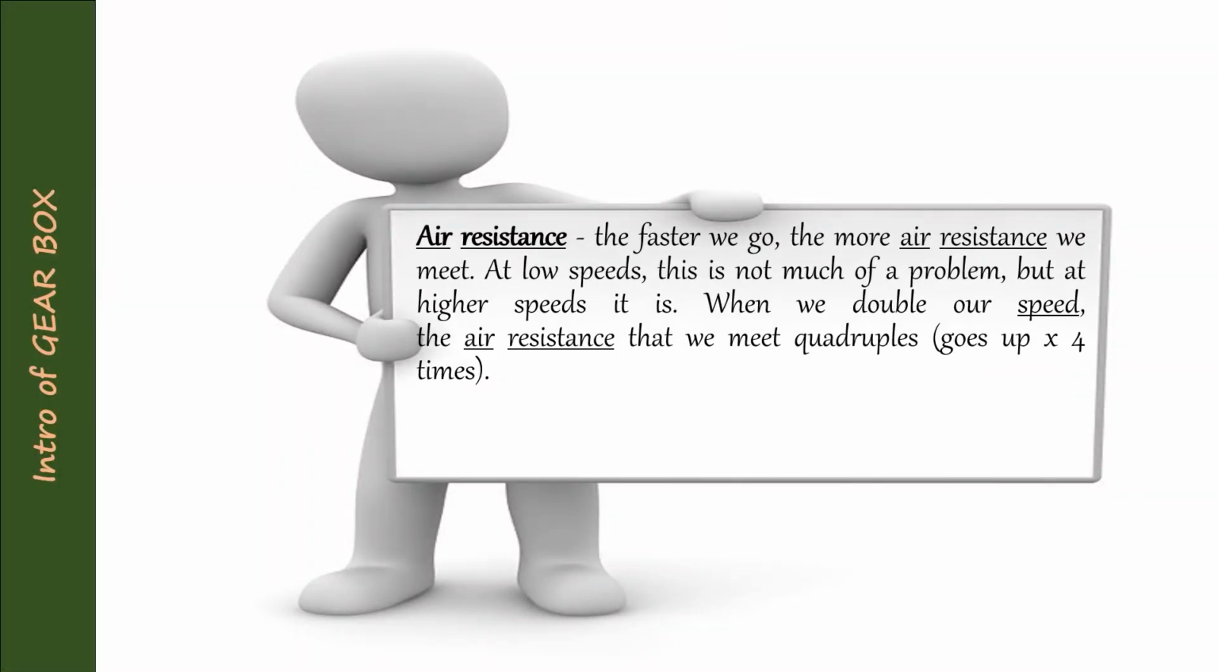Air resistance: the faster we go, the more air resistance we meet. At low speeds this is not much of a problem, but at higher speed it is. When we double our speed, the air resistance that we meet quadruples, goes up four times. So the air resistance we get increases with the square of the speed.